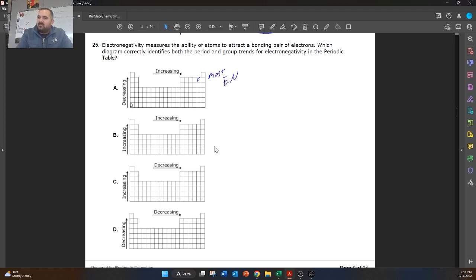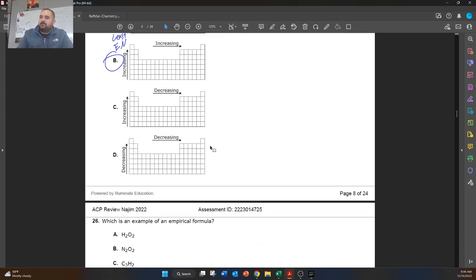And then the least electronegative is going to be this one right here. So least electronegative. So the way our trend should go, it should increase as we go up, and it should increase as we move to the right. So B is our answer choice. Our electronegativity increases as you go up and to the right.